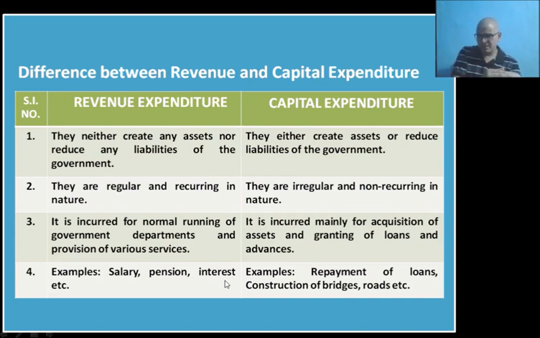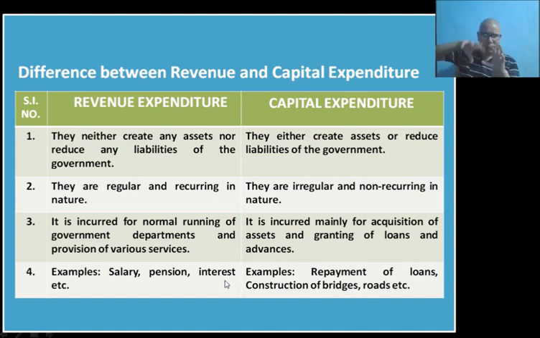Interest payment means when the government takes a loan from a foreign country, an international institution, or from the RBI itself, then the government will have to make two types of repayment. One is interest repayment on the loans taken. Another is repayment of the principal amount itself.